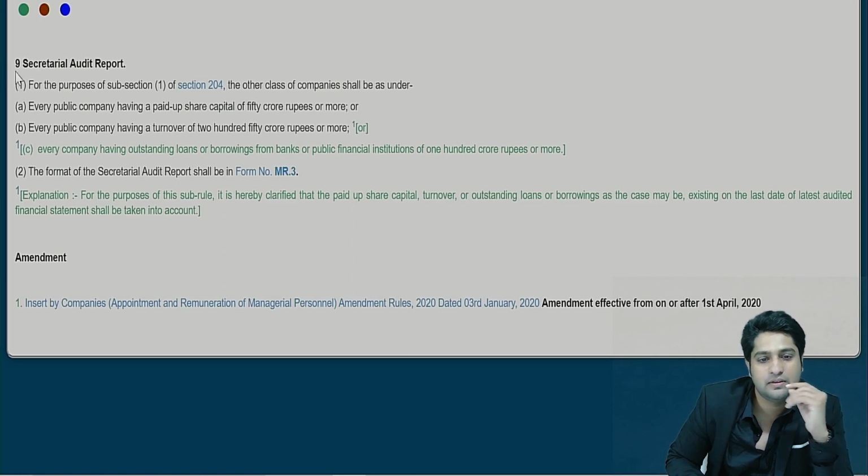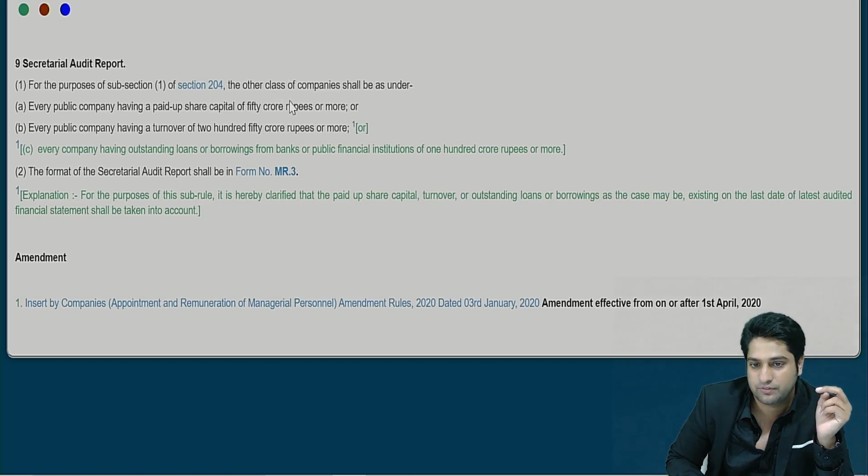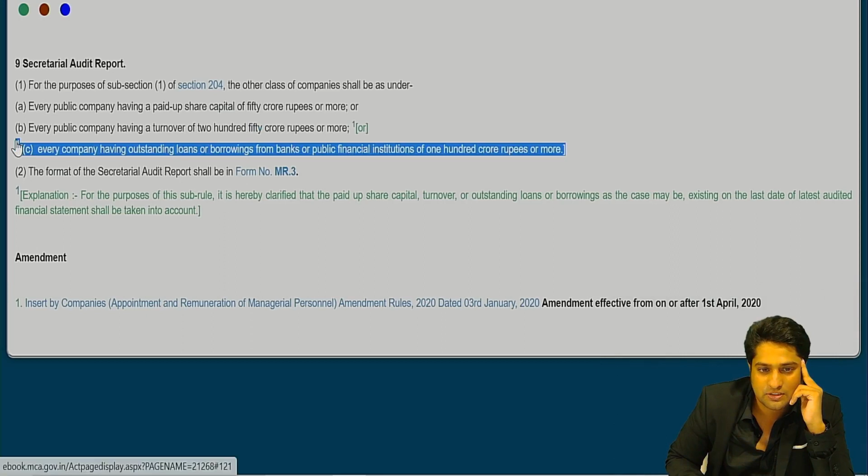Can you see rule 9? Yes, sir. Now in rule 9, as I told you, you have to remember every listed company and every other public company having 50-250, so 50 crores paid up capital and 250 crores turnover. Yes or no? Yes, sir. And now this C part, can you see this one? It has been inserted by the amendment rules of 2020, January 2021.